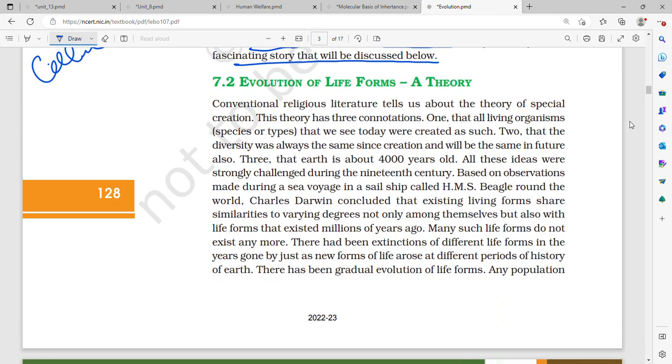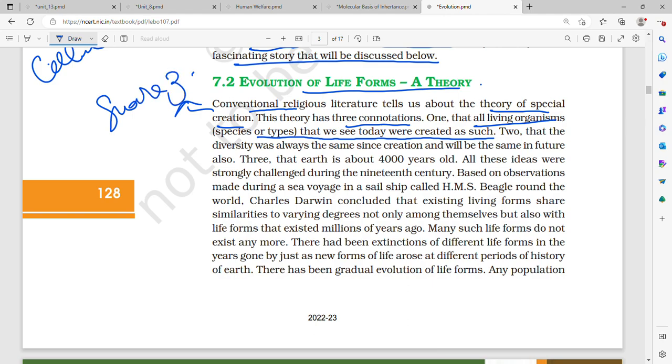Evolution of life forms, a theory. Conventional religious literature tells us about the theory of special creation. This theory has three connotations. Firstly, that is Father Suarez.